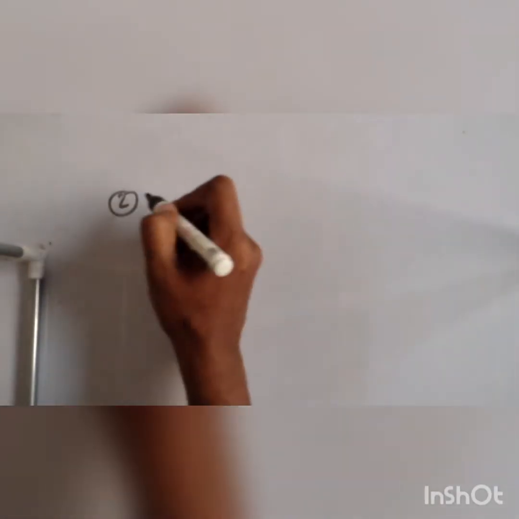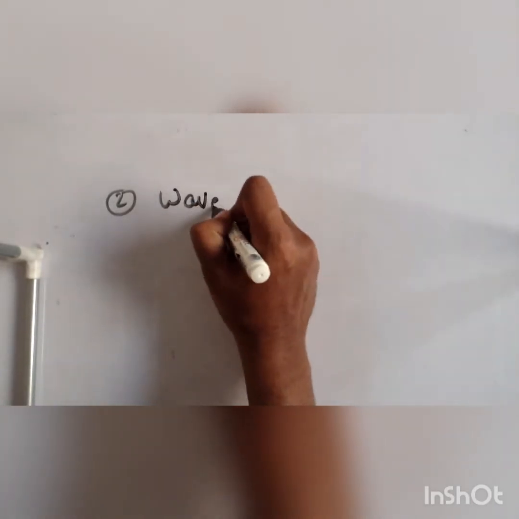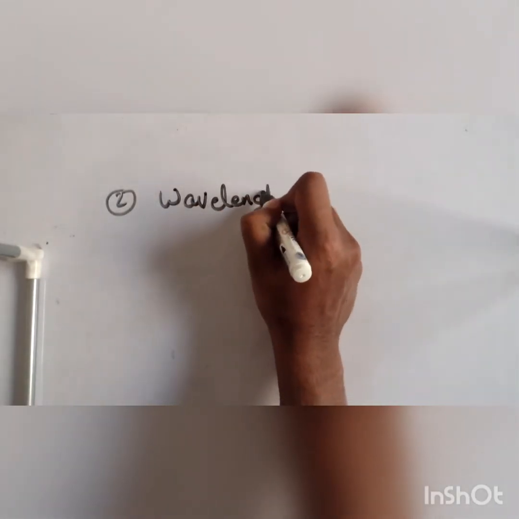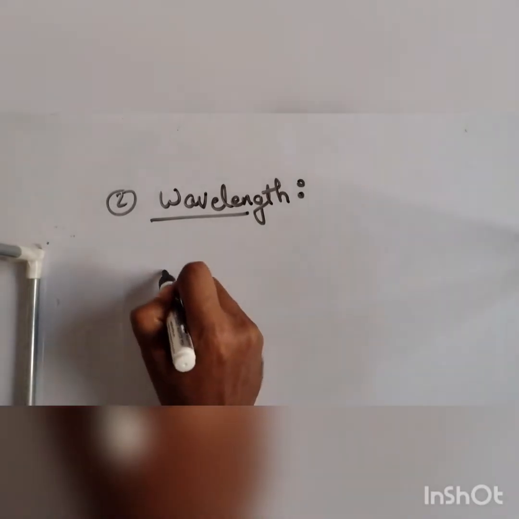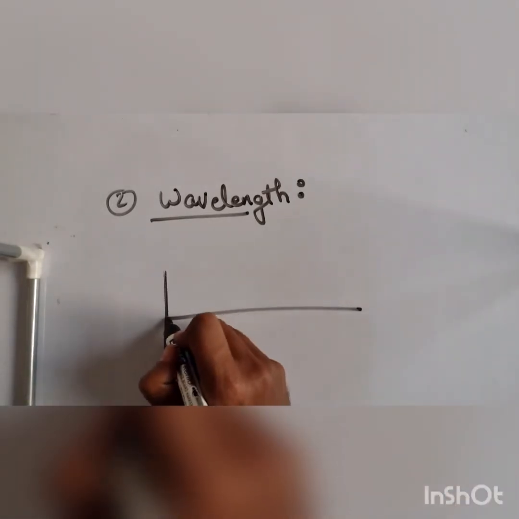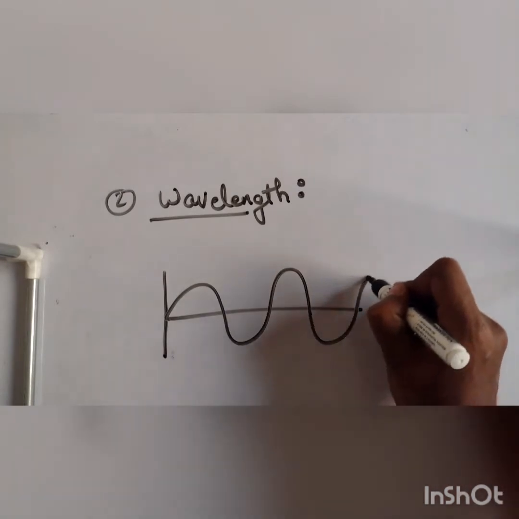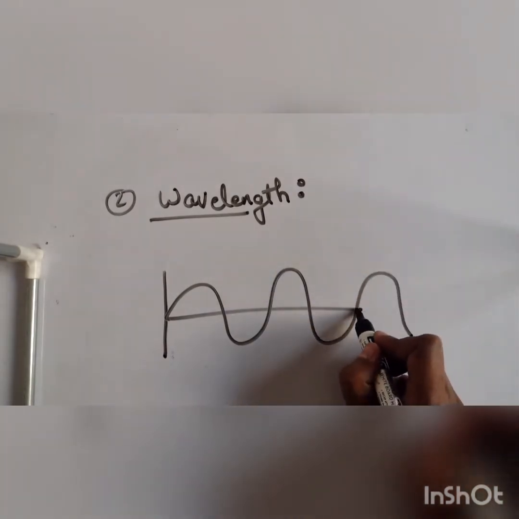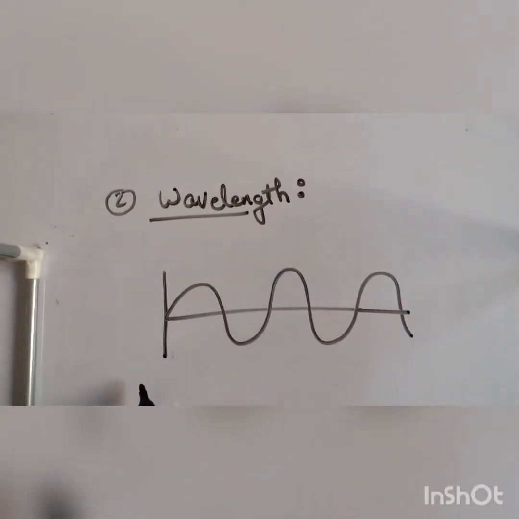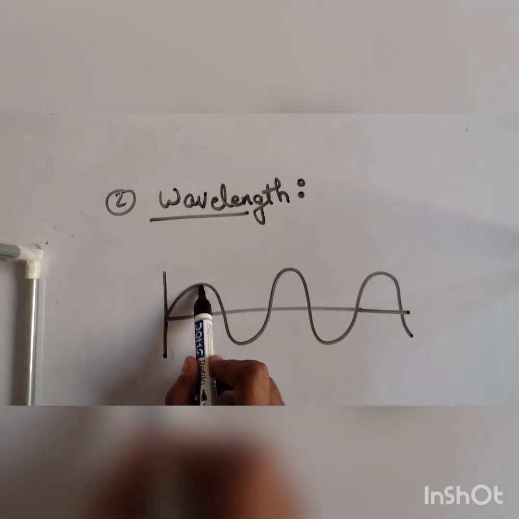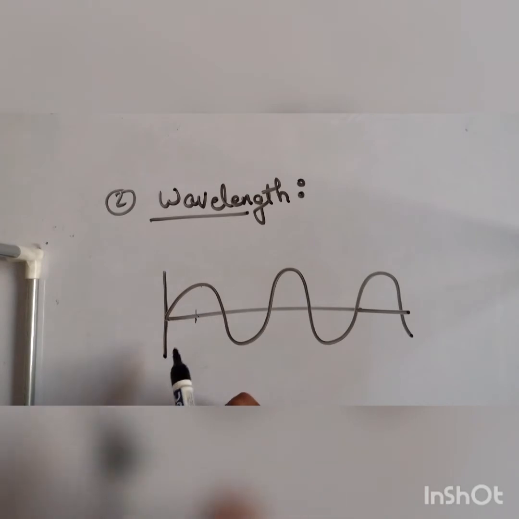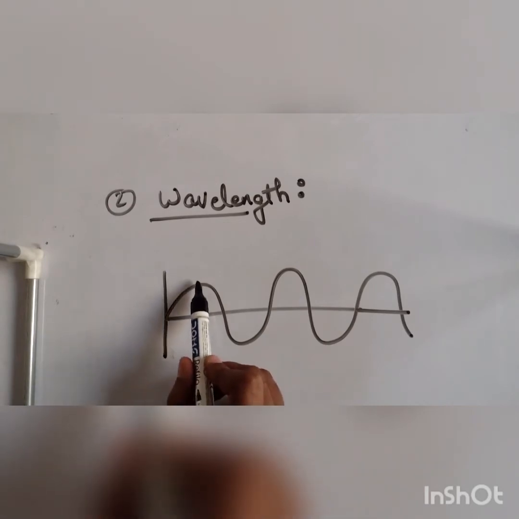Okay. Now, if you are understanding frequency, wavelength is much simpler. What do you mean by wavelength? Okay. For the time being, just understand wavelength is nothing but the distance between two successive crests or two successive troughs. So what is a crest? Any displacement in the positive y direction is known as a crest.